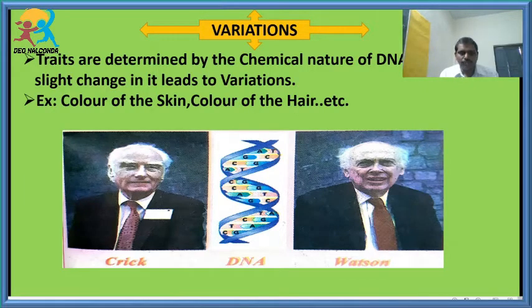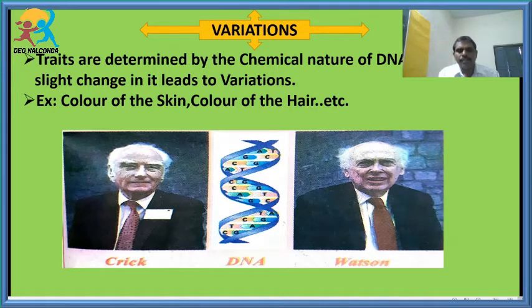Students, most of the times they ask the question, what is the double helical structure that controls the traits? It means DNA. DNA stands for deoxyribonucleic acid. And what is RNA? RNA stands for ribonucleic acid. And what are variations? Variations are nothing but changes between the offspring and the parents. So now you are very clear, friends. From this area you may expect a 2 marks question.